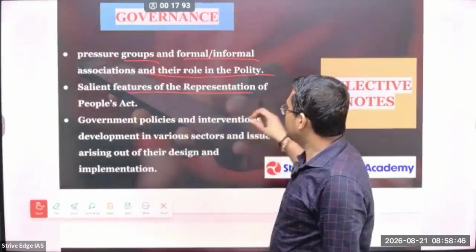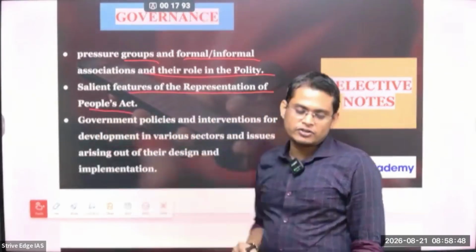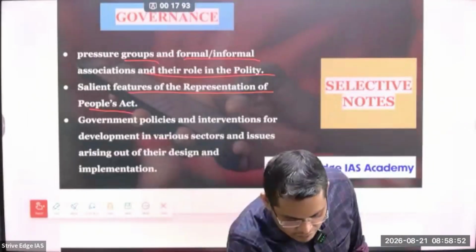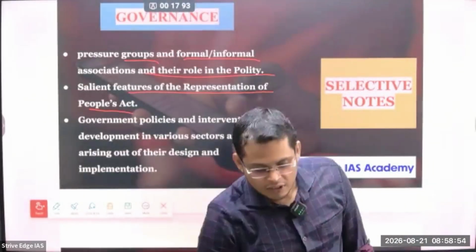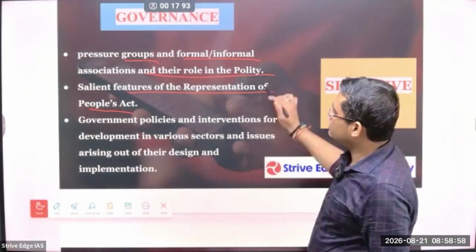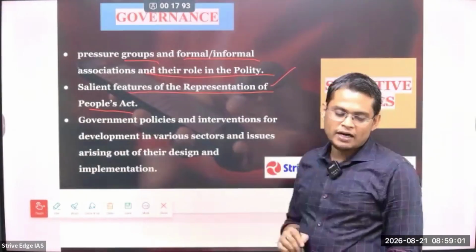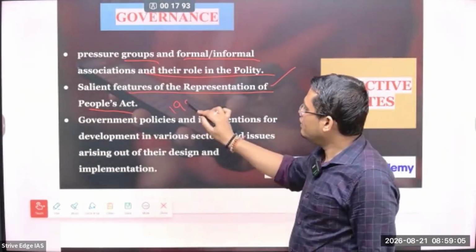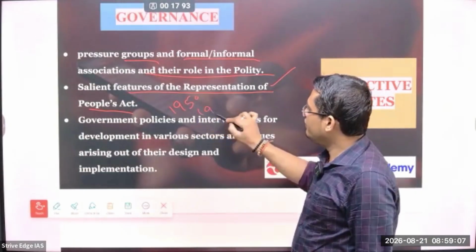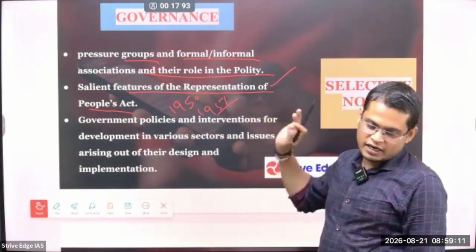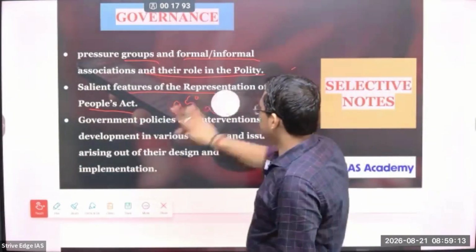Then salient features of the Representation of People Act. So all these election-related laws: how elections are conducted, what gives the power for the conduct of elections, and in case of a dispute, what mechanisms are available. All these things are part of the Representation of People Act. There are two acts, 1950 and 1951. So we are going to see that; some of the things are available in Lakshmikant, the rest we are going to see.